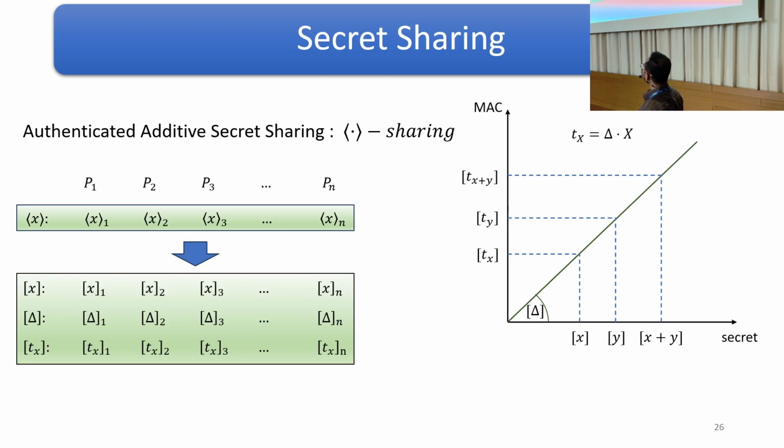So it is important to use authenticated secret sharing, and for that we use an information-theoretic MAC. We consider a global key delta, and the corresponding tag is the key of x, which is delta times the secret x. The authenticated sharing contains additive sharing of the secret x, additive sharing of the global key delta, and additive sharing of the key of the tag.